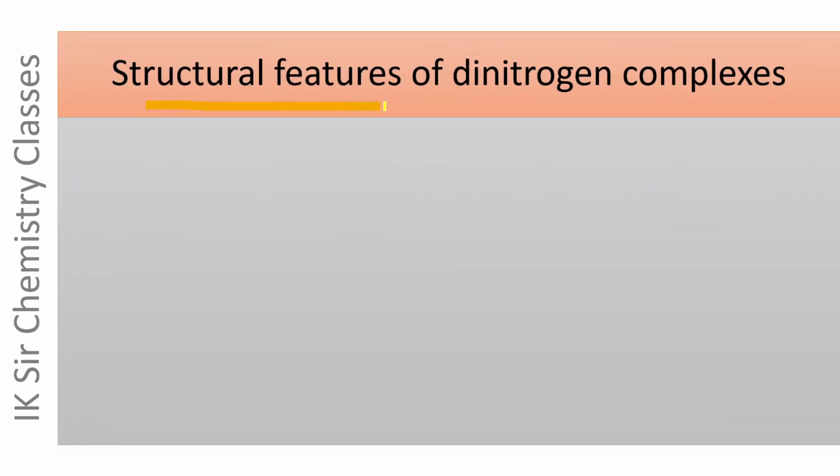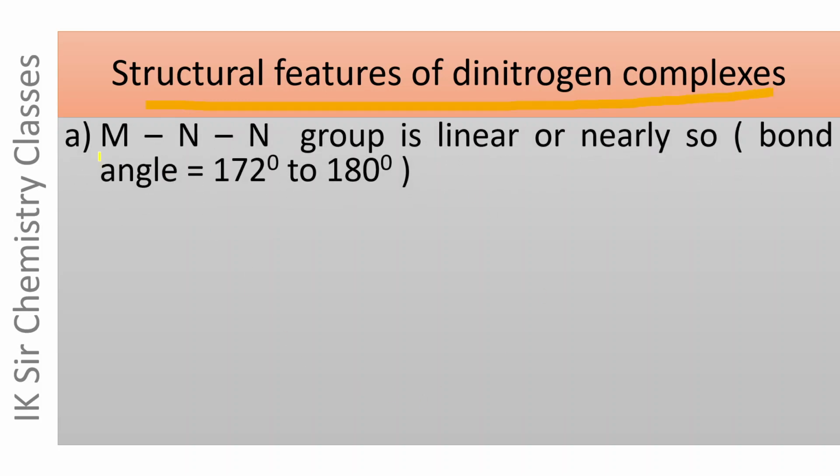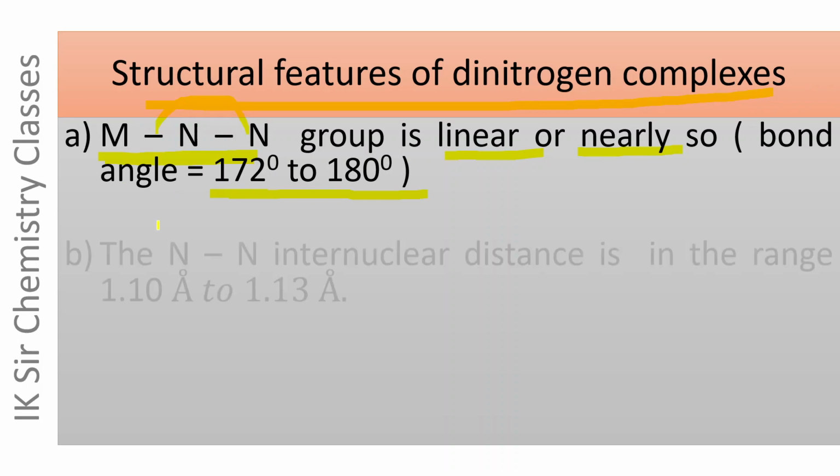Structural features of dinitrogen complexes are summarized here. The MNN group of atoms is linear or almost linear, and this bond angle varies from 172 degree to 180 degree. It means this group of atoms is almost linear or linear.